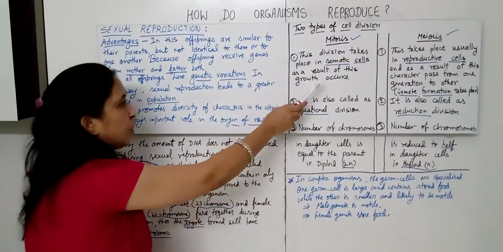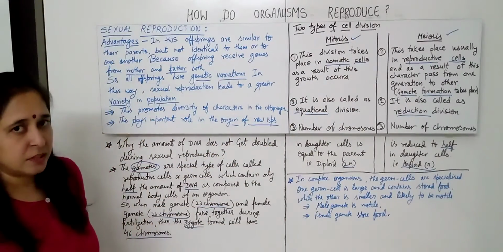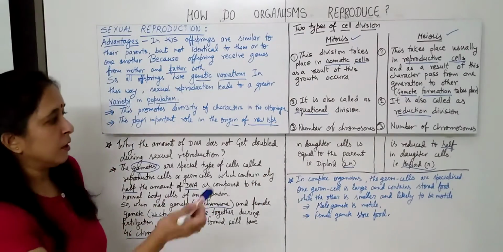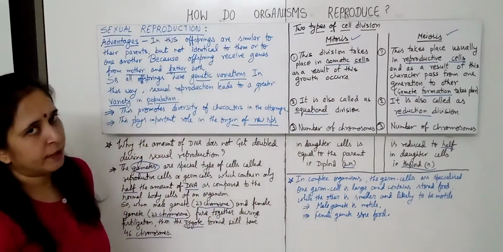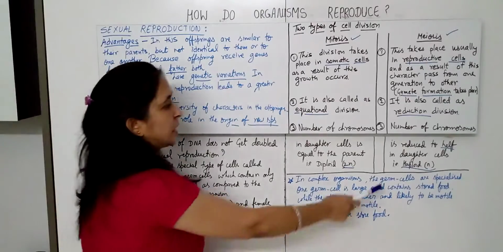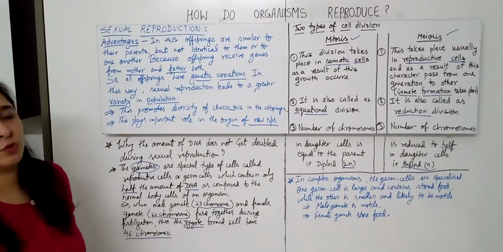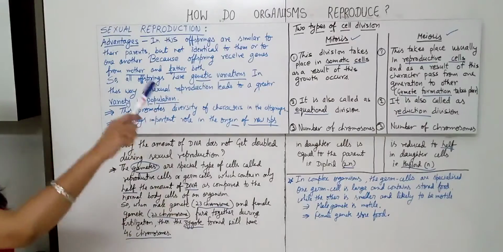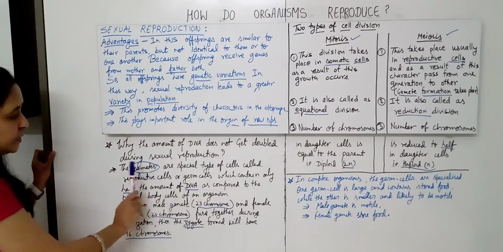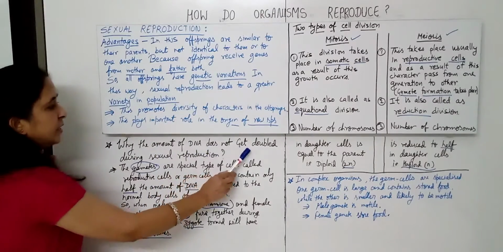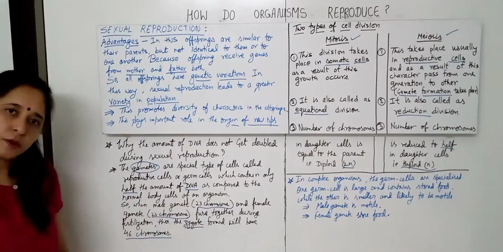So mitosis is for the growth of the organism, because the daughter cells have an equal number of chromosomes as the parent, the diploid condition. But in the case of meiosis, reduction division, the daughter cells will have half the number of chromosomes, and those daughter cells are called the gametes. Fine. So with the help of meiosis cell division, gametes form with half the number of chromosomes, and that's why the amount of DNA does not get doubled during sexual reproduction.